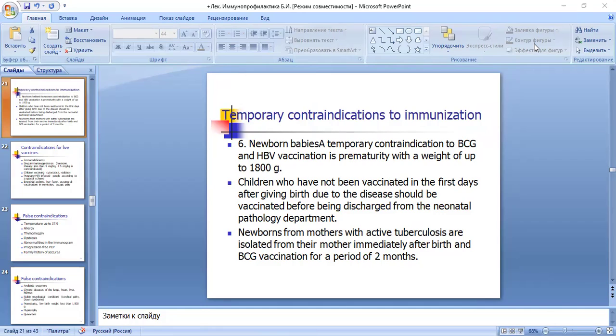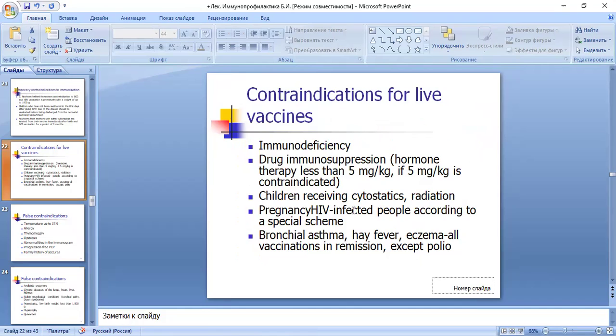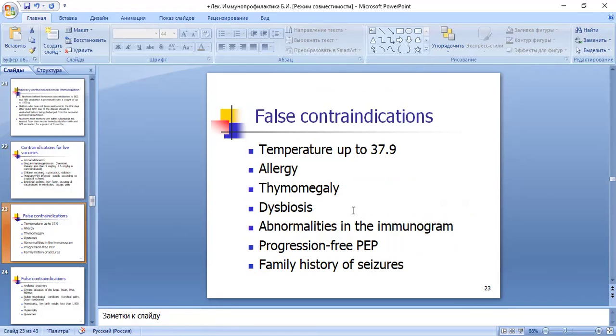Newborns from mothers with active tuberculosis are isolated from their mothers immediately after birth and vaccinated for a period of 2 months. Contraindications for live vaccine: immunodeficiency due to drug immunosuppression, children receiving cytostatic or radiation therapy, pregnancy, and children who have HIV infection, bronchial asthma, high fever, eczema. All vaccination should be done in remission except polio.